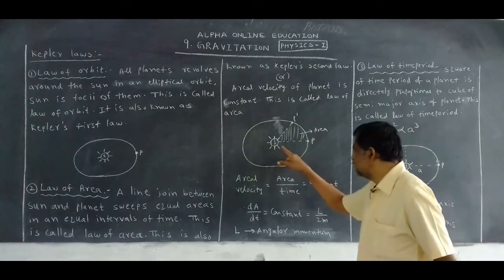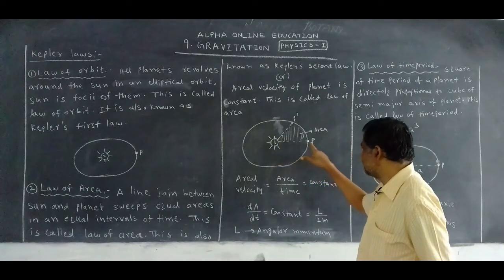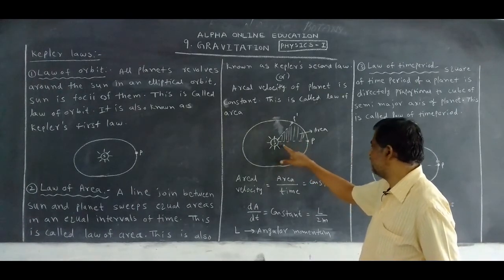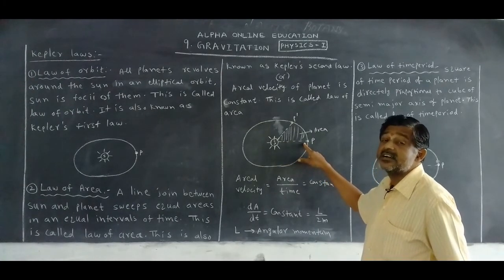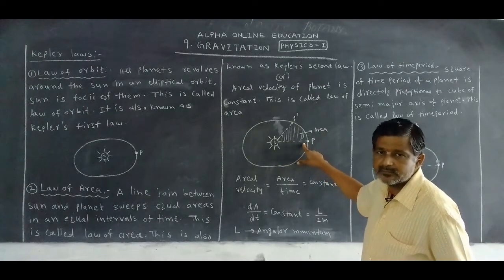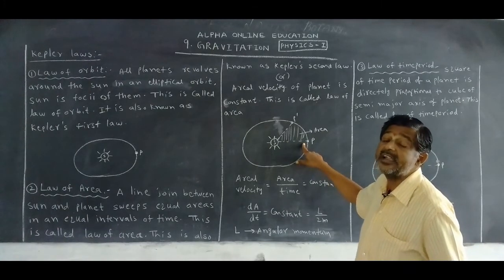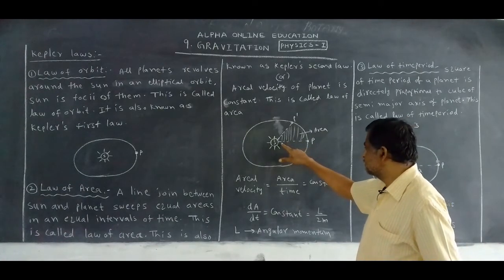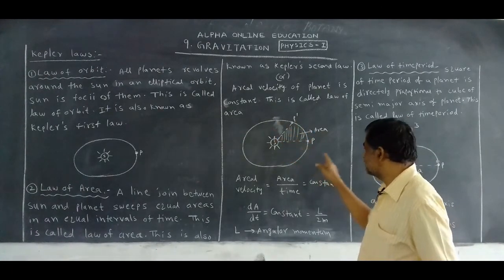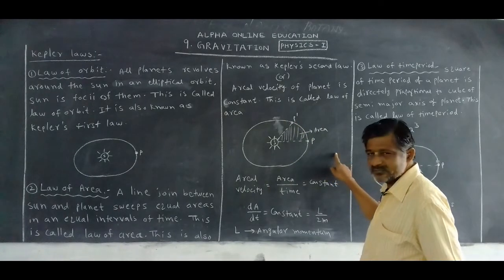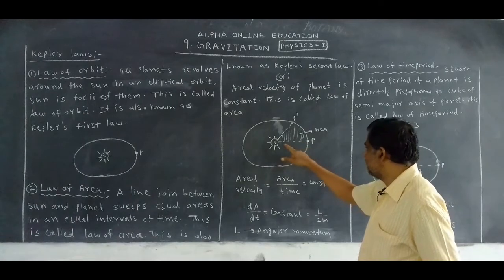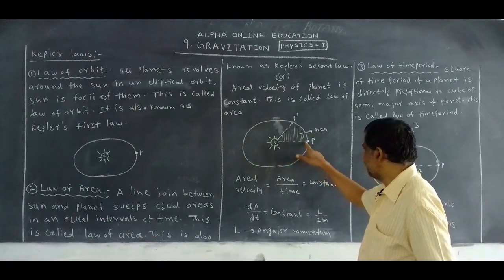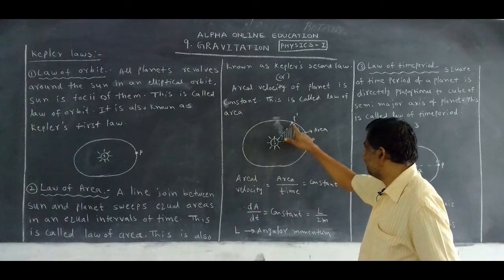Okay. The line joining the sun and the planet, here to here, is called the radius vector. Why? It is an orbit. In a circle, the radius is constant, but here the distance is more, and here to here the distance is less.